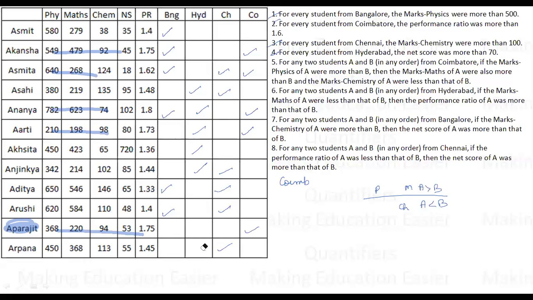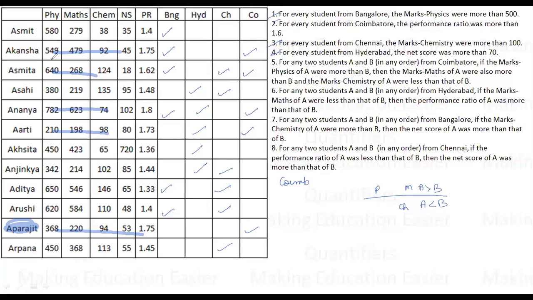Now let's compare the score of physics and math. If I talk about physics, the physics score is 368 for Aprajit. For Akanksha it is 479, which is more, and in chemistry Aprajit is higher. So this person can be from Coimbatore. This is a possibility, right? I'll keep it as a tip as of now.